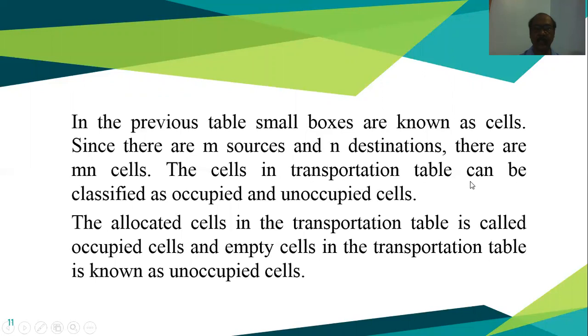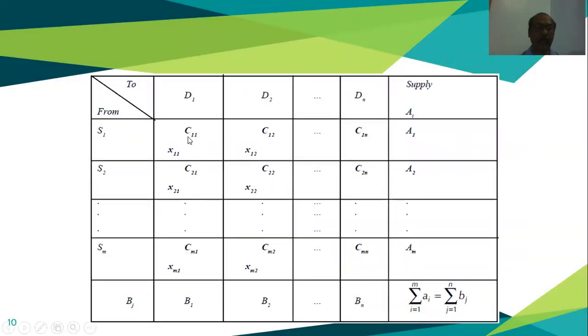The cells in the transportation table can be classified as occupied and unoccupied cells. So two types of cells are there in a transportation table: one is known as the occupied cell and another is known as the unoccupied cell. The allocated cell in the transportation table is called the occupied cell, and an empty cell is known as the unoccupied cell. When the value of Xij is greater than 0, it is known as the occupied cell. When the value of Xij is equal to 0, it is known as the unoccupied cell.